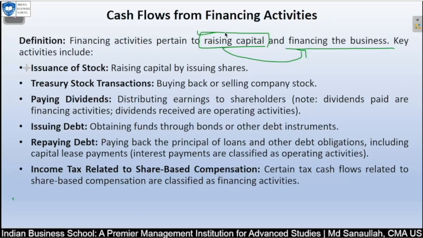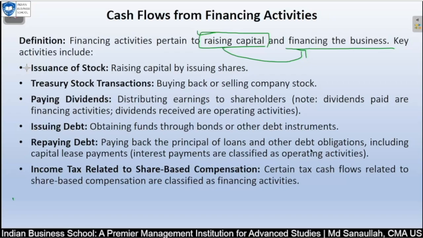Just keep in mind, when we are paying for stock-related items, we will keep it in financing activity. Issuing debt means obtaining funds through bonds or other debt instruments. So based on the different types of instrument, we are receiving funds. Repaying debt: as I told you, repaying the principal of a loan is part of financing activity, whereas interest payment is part of your operating activity. Interest payment and interest received are both part of operating activity. Dividends received are also part of operating activity. Only dividend payment is part of your financing activity. I hope it is clear to you, and you can read it out.